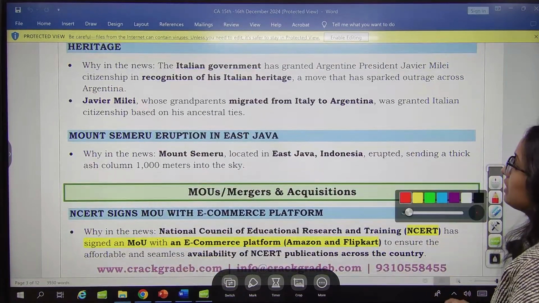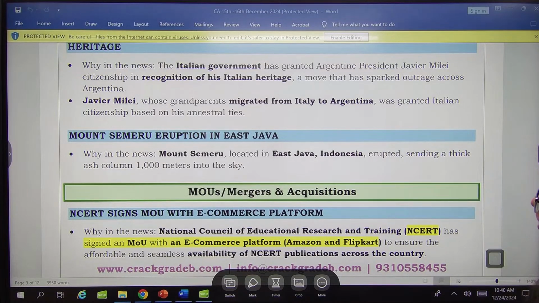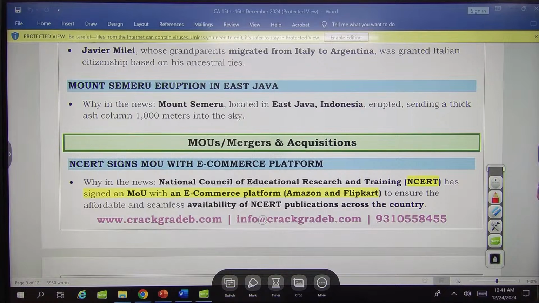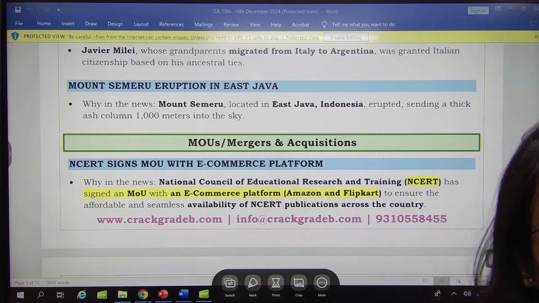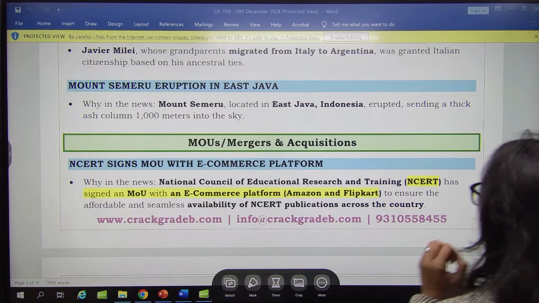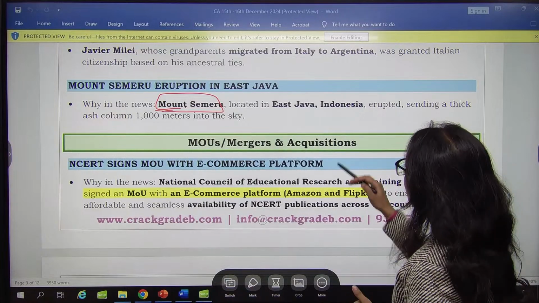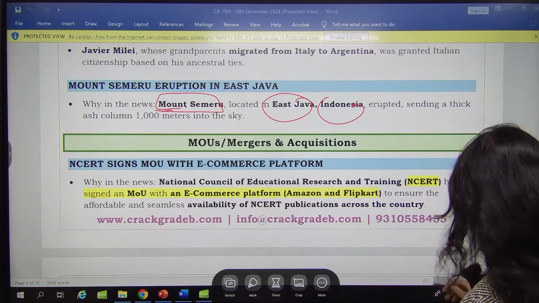The next one is that the Italian government has granted Argentine President Javier Milei citizenship in recognition of his Italian heritage. This is not so important. Then Mount Semeru, located in East Java, Indonesia, has erupted. So you have 2 volcanoes in the news. The location of Mount Semeru is East Java, Indonesia. Remember this.